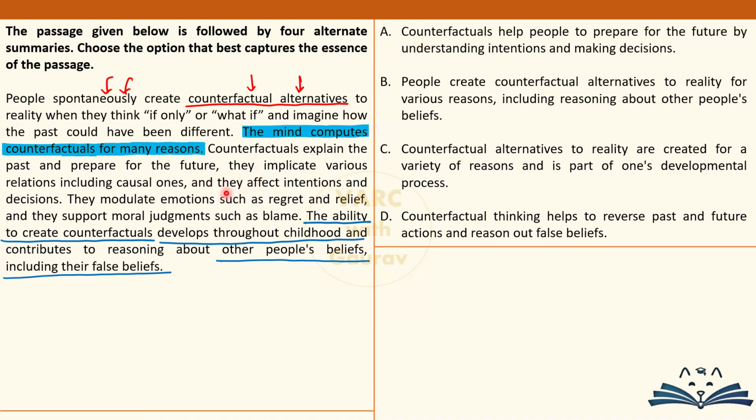So option A is fixating on one particular reason only, that they help people prepare for the future because of this, bas, done. Why do people do it, since when do they start creating counterfactuals, and what is its advantage, how does it help us, nothing. So it has focused on only one particular sentence of the paragraph and forgets about the rest of it completely. So even though you can find it in the paragraph, doesn't mean that it is a good candidate for a summary. Okay, so you should be throwing it out because it fixates on only one point.